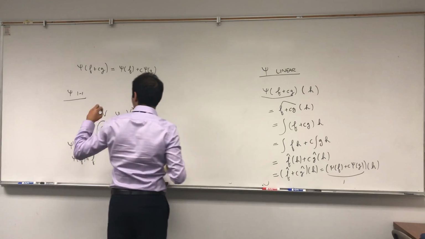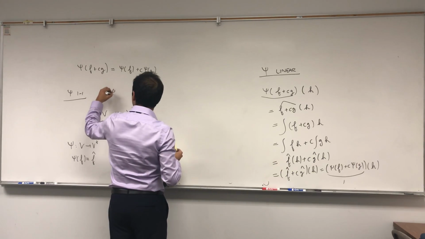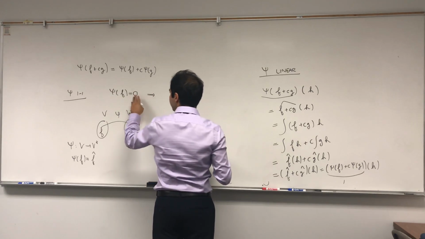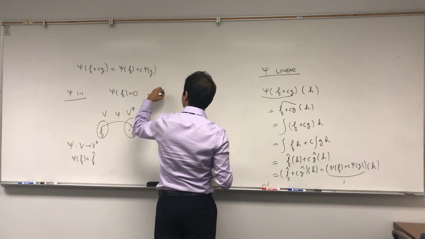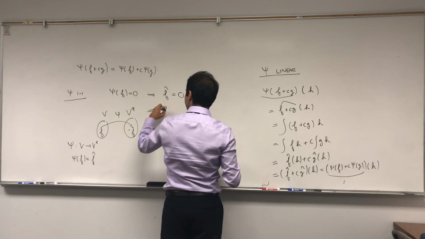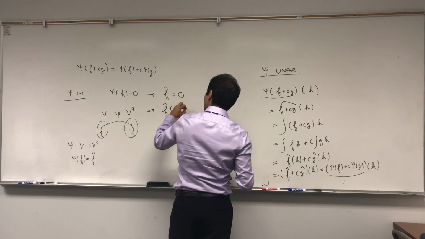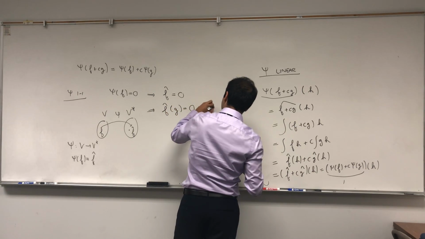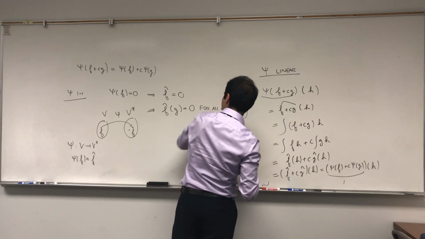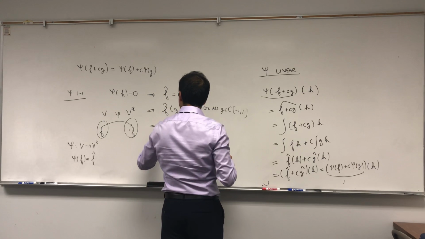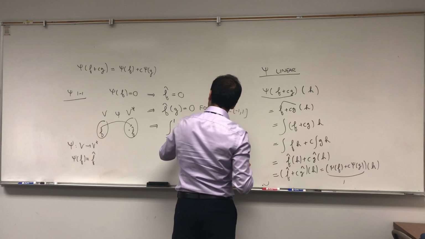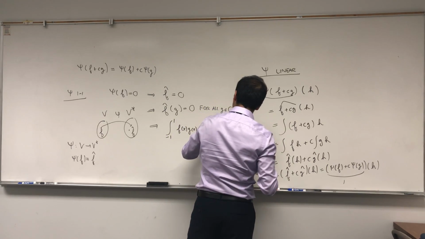So psi is 1-to-1. So suppose psi of f equals 0. So this means, I guess the 0 functional, and this means that f hat equals 0. And the 0 functional means that f hat of g equals 0 for all g in V, which is the set of continuous functions. And in particular, this means that the integral from -1 to 1 of f of x, g of x dx equals 0 for all g.